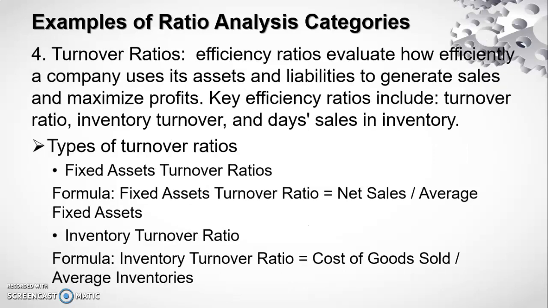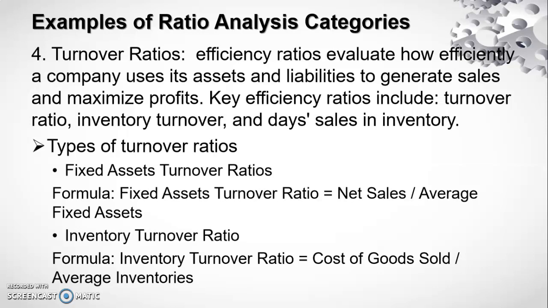The fourth type of ratio is turnover ratio, also called activity ratio. Turnover ratios are used to determine how efficiently the financial assets and liabilities of an organization have been used for the purpose of generating revenues. The types of turnover ratios are fixed asset turnover ratio, inventory turnover ratio, and receivable turnover ratio.